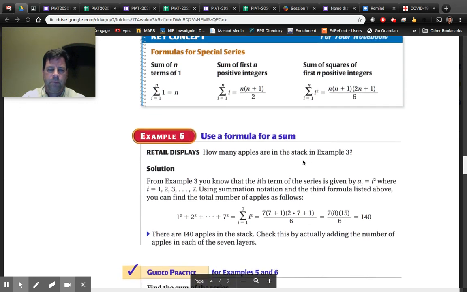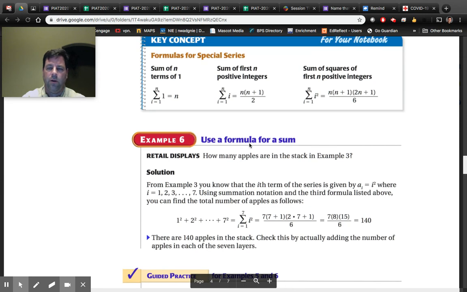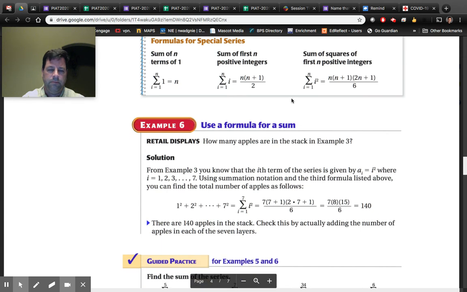Okay. I don't remember doing this. I don't remember this at all. I remember summation and series and formulas, but I don't remember these formulas.